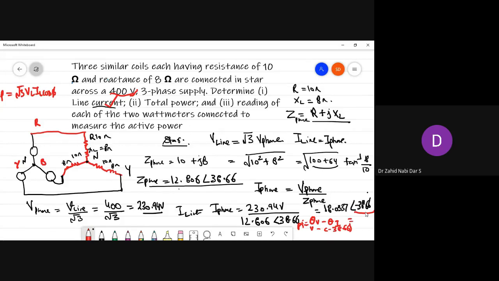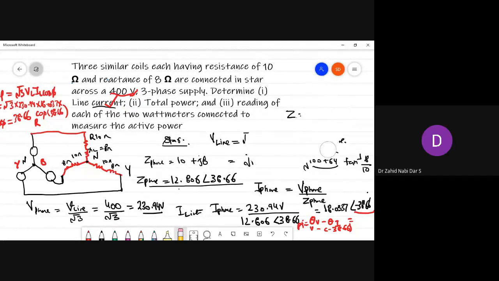So your power factor cos phi, where phi is 38.66. You can get this value. You put root 3, V line you just now calculated 230.94, I line value 18.0337, into cos of 38.66. Calculate this value. What value are you getting? If you calculate, you get 9,748. So you are getting around 9,000.